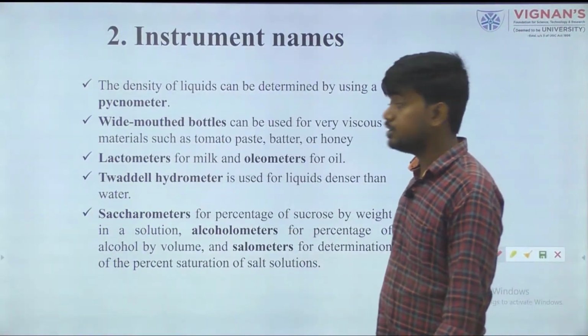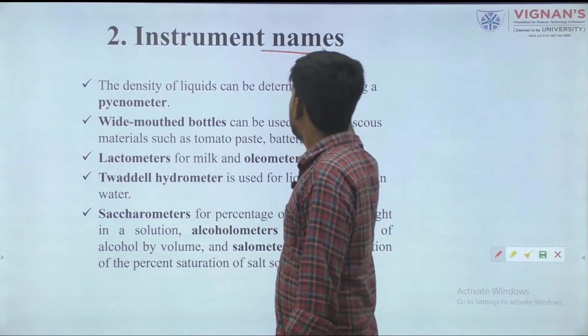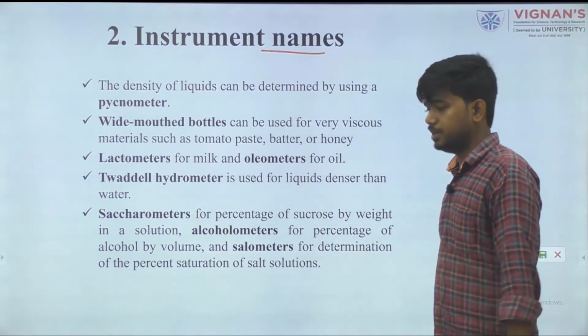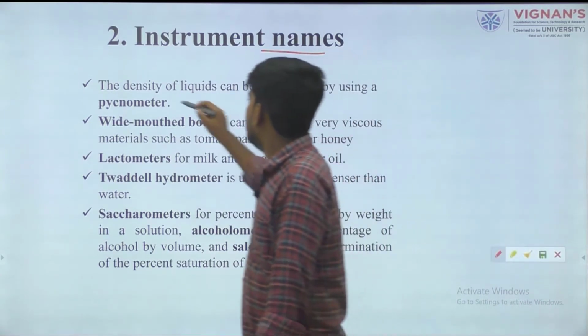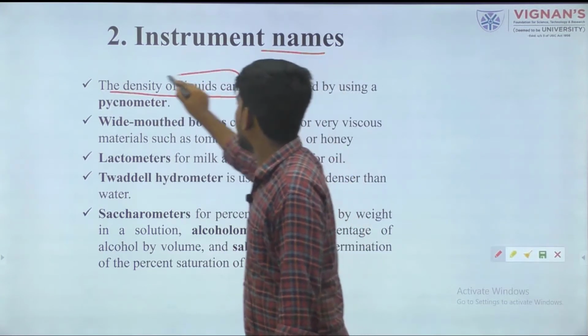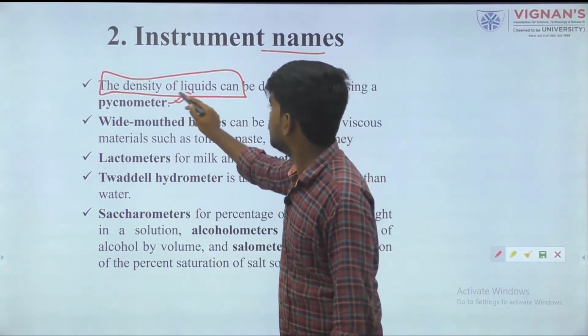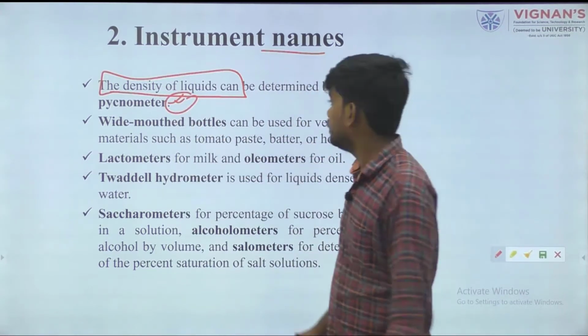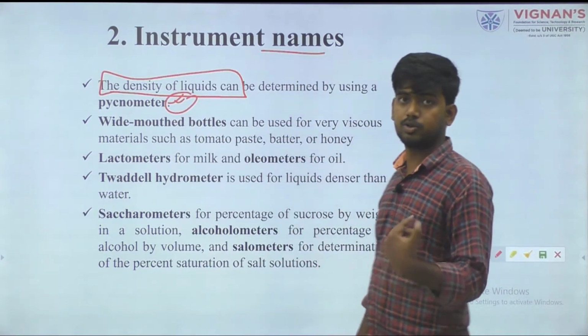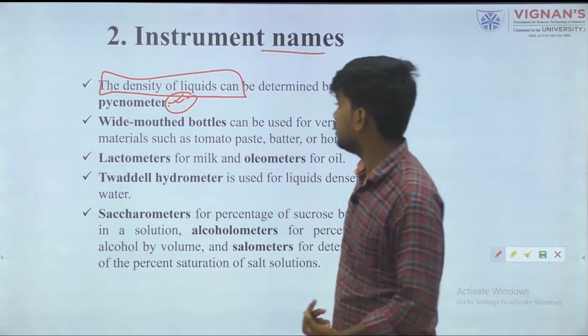So what are the instruments mainly used for density measurement? First one is for liquid material, which we can simply calculate with the help of a pycnometer, also known as the specific gravity bottle.